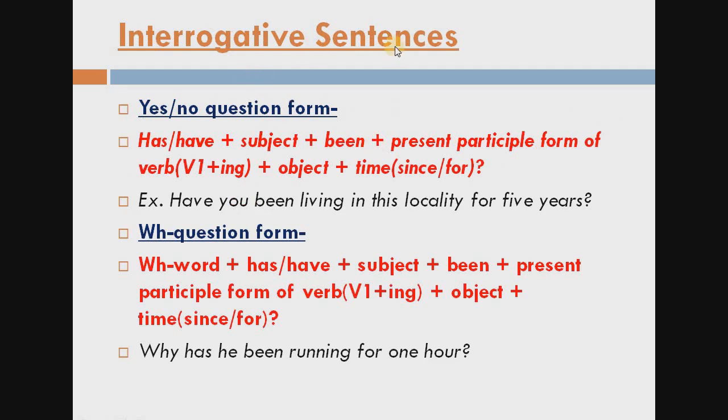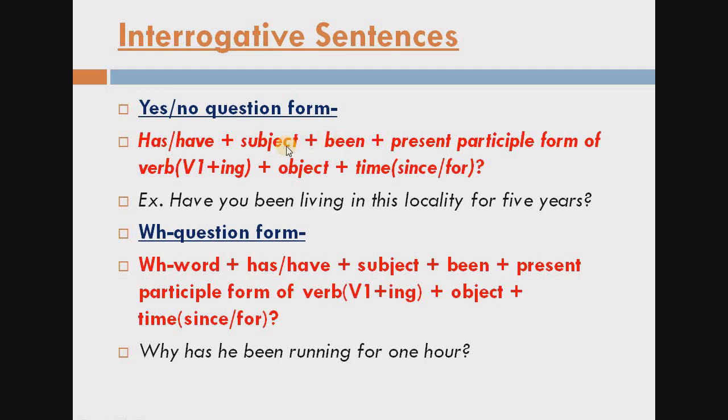Next, interrogative sentences. Again, two forms are there, yes no question form and WH question form. For the yes no question form we always start with the helping verb. So here the helping verb is has or have according to the rule. Then we start with has or have, then subject, then been.